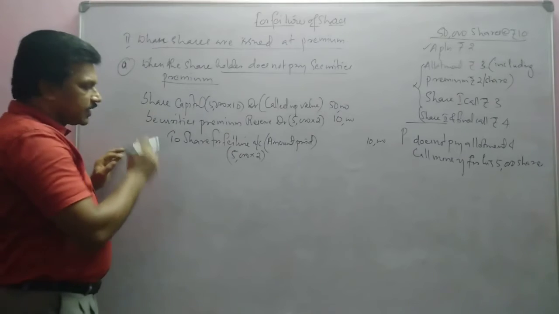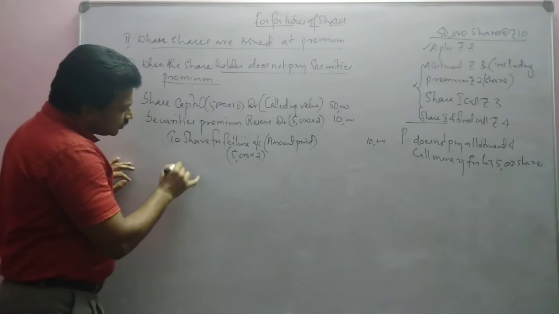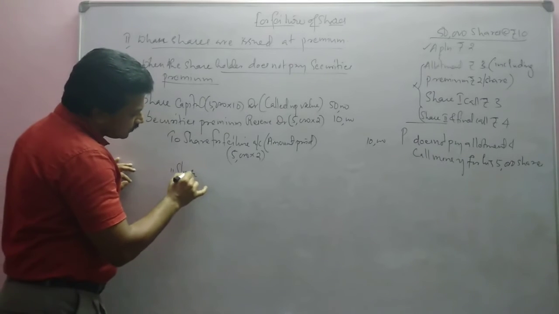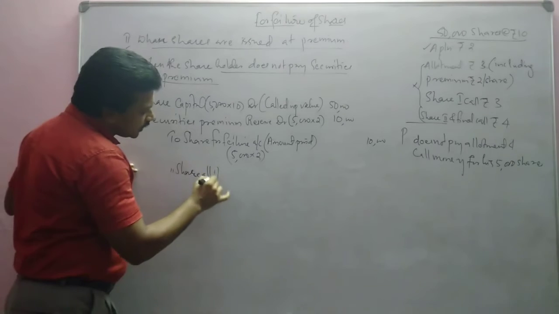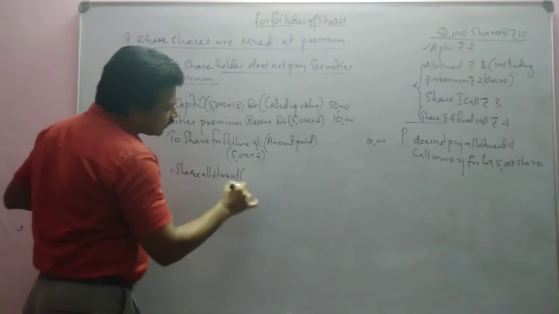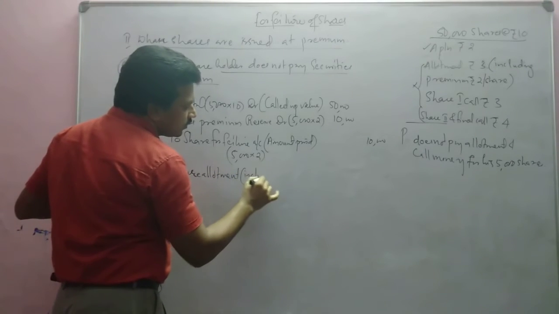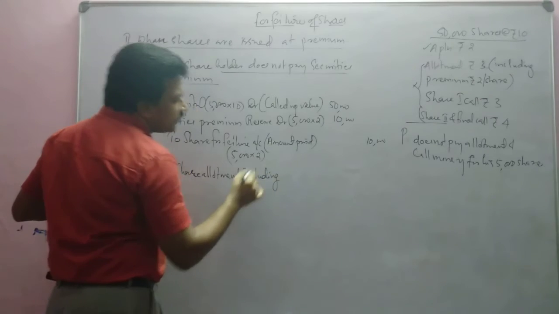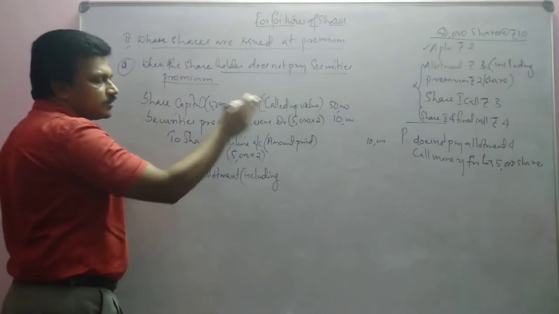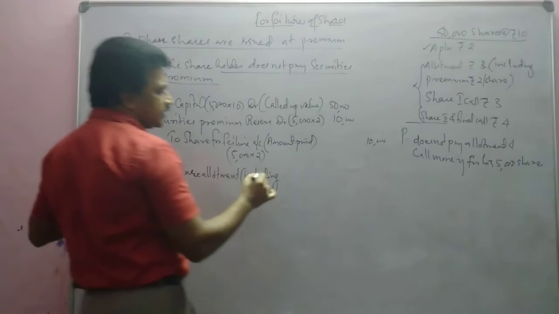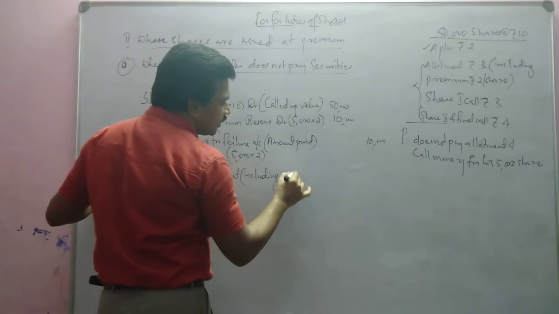Then what is not paid will be written here separately. That means to share allotment. In bracket we can write including premium. Because premium we have already debited, so that equal amount should be credited here also. Including premium we have to write.